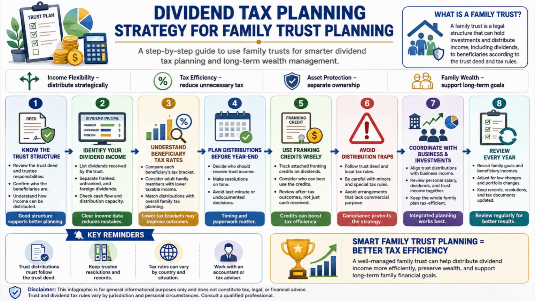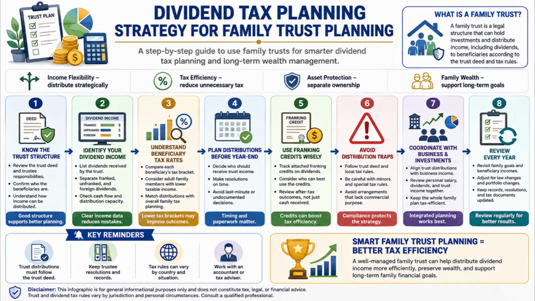After that, understand beneficiary tax rates. This step matters because one of the major advantages of a family trust is the ability to distribute income strategically among beneficiaries, depending on their personal tax positions. For example, if some adult family members are in lower tax brackets, distributing part of the dividend income to them may improve overall family tax efficiency. Therefore, comparing each beneficiary's tax position is a key part of smart trust planning.